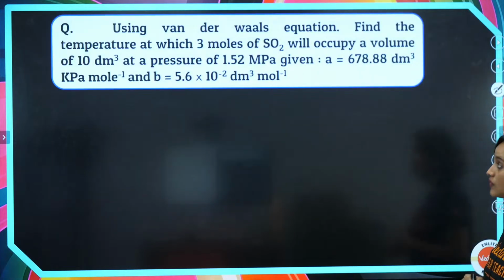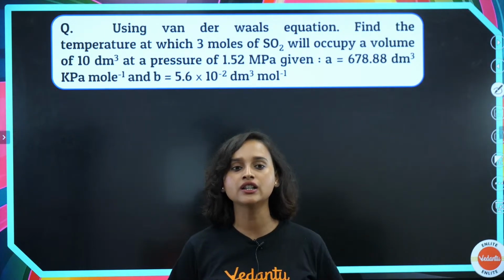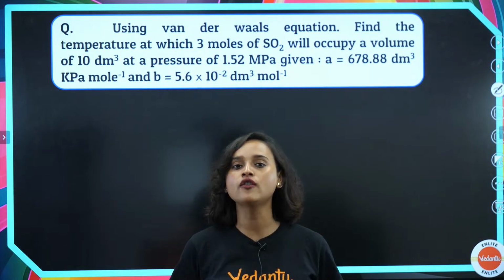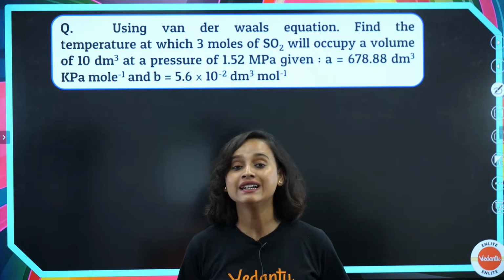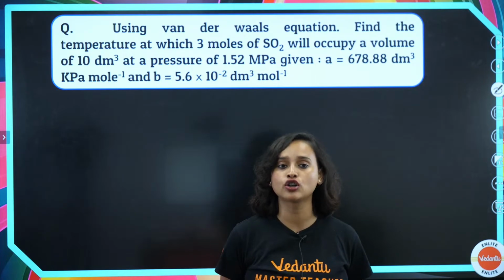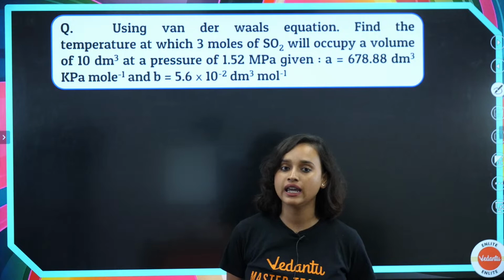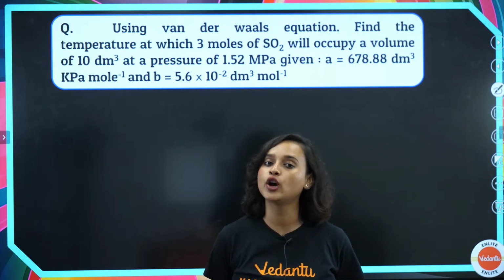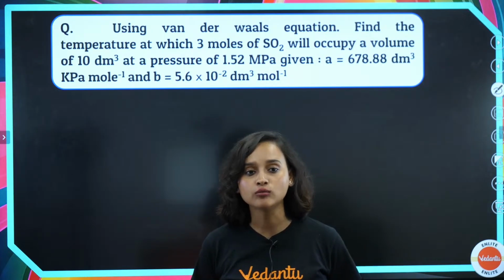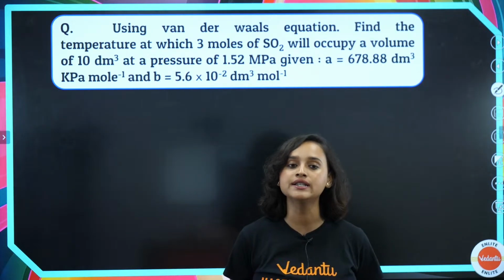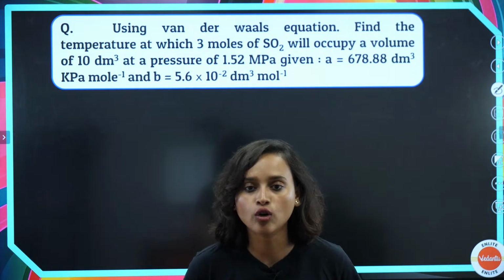Chalo. Next question, guys. Tell me, using the van der Waals equation, find the temperature at which 3 moles of SO2 will occupy a volume of 10 dm³ at a pressure of 1.52 MPa, given a = 678.88 dm³ kPa per mole, and b = 5.6 × 10^-2 dm³ per mole. Batao.